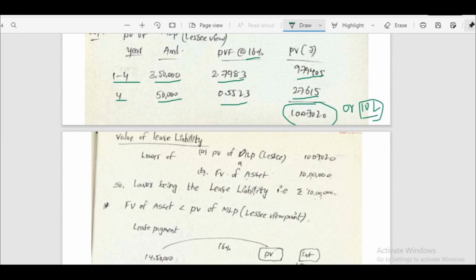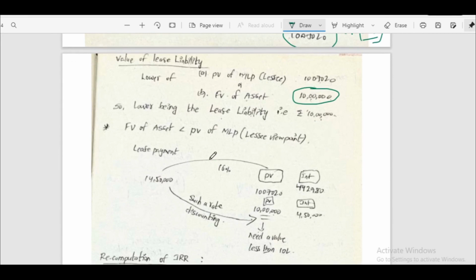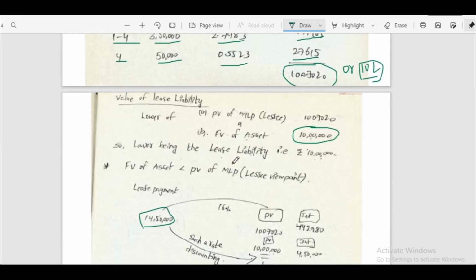Now in this case, the lower of present value of MLP or fair value of fixed asset is 10 lakhs. Fair value is less than present value of minimum lease payment. In this case, first we have to do the calculation like this. 14,50,000 is the amount we have to pay to the lessor.